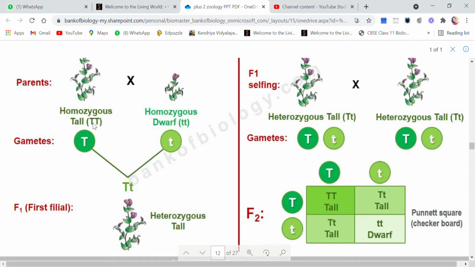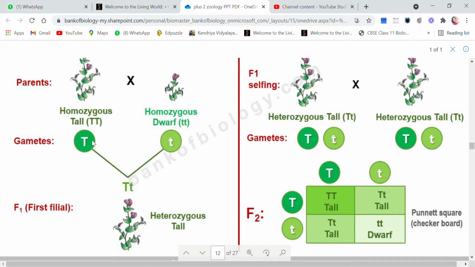When division occurs, there will be two gametes for homozygous tall, that will be two capital T's, and here again segregation, meiosis will occur. So I will get gametes of one type, small t, small t, right? Because both the gametes are the same, we have taken only one t. Here also both the gametes are the same, so we have taken one small t.